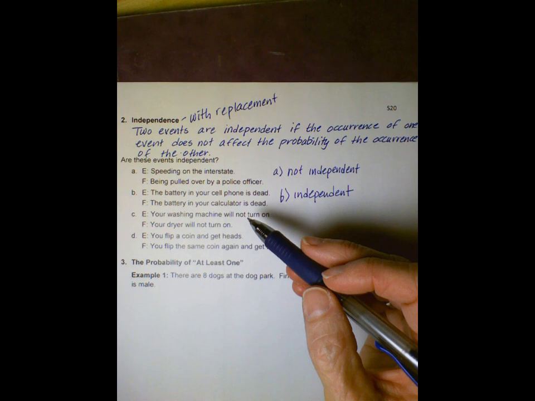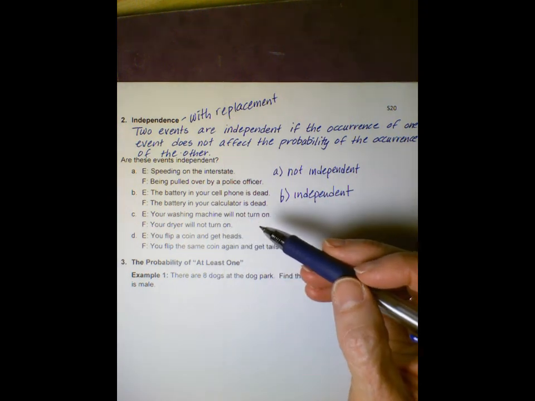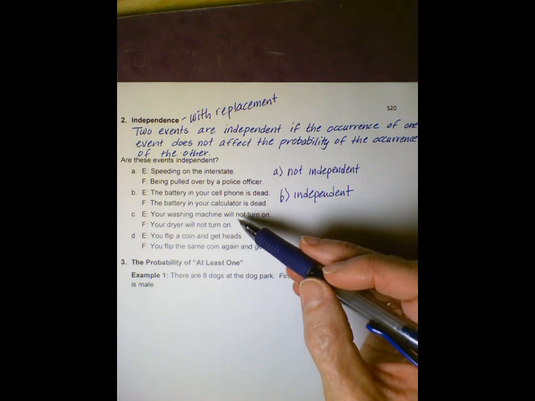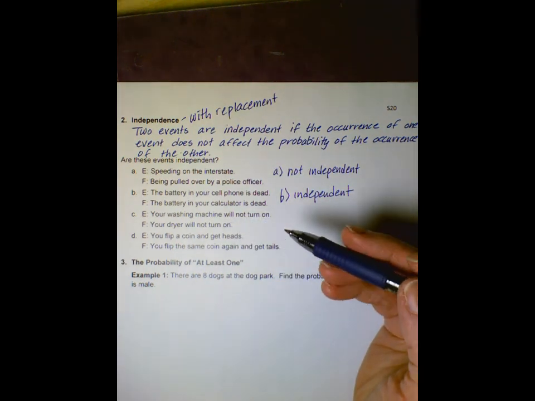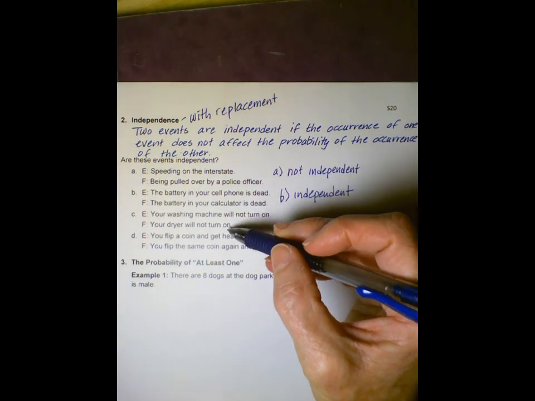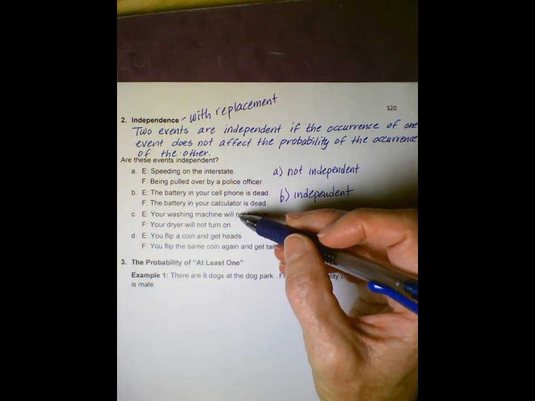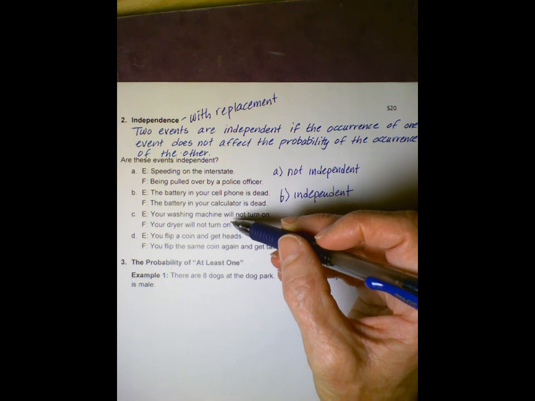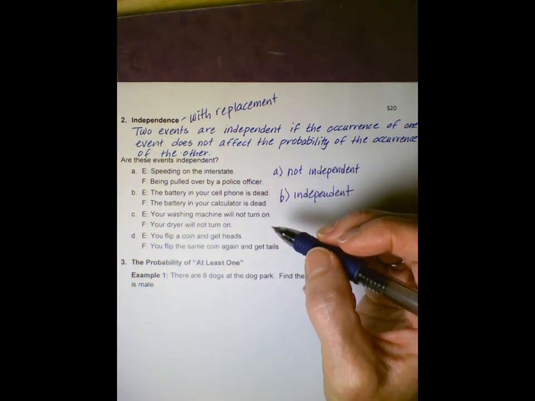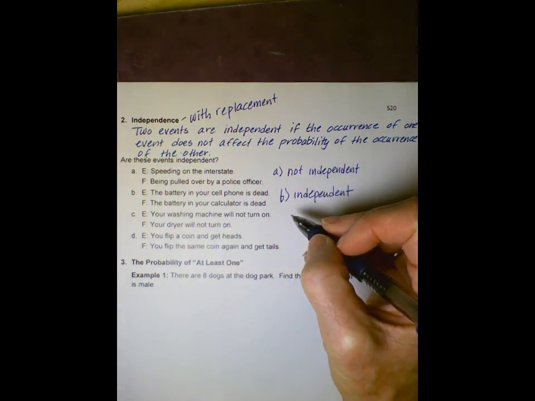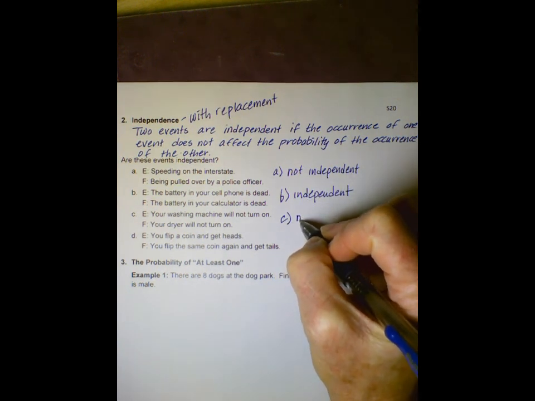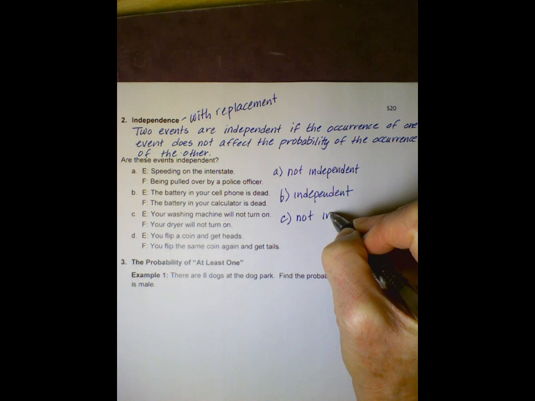But if your washing machine doesn't turn on, it's very possible your power is out, or at least a fuse could be out that goes to both of these. So we can't necessarily say these are independent, because if your washing machine won't turn on, that increases the probability that your dryer also will not work, because they're using the same electrical source. So we will say these are not independent.